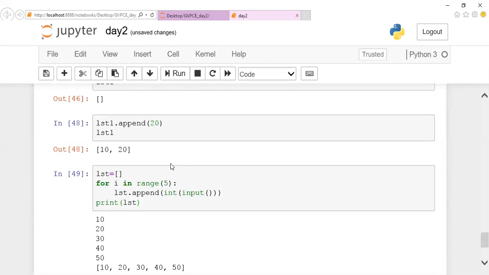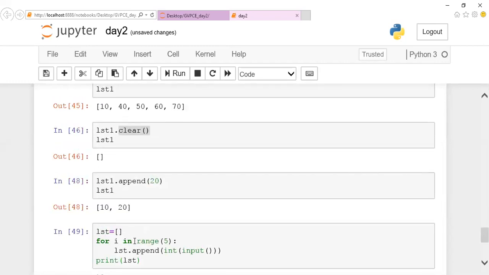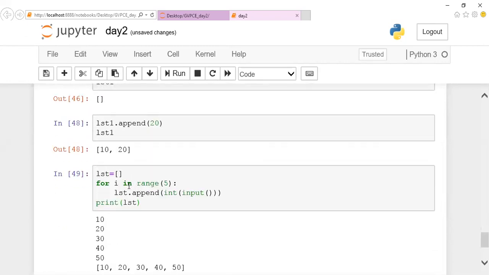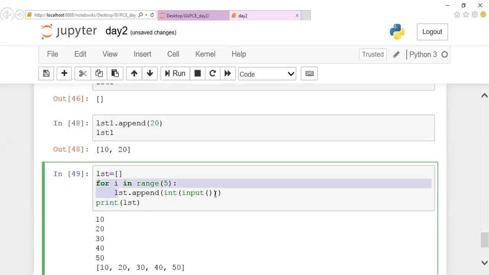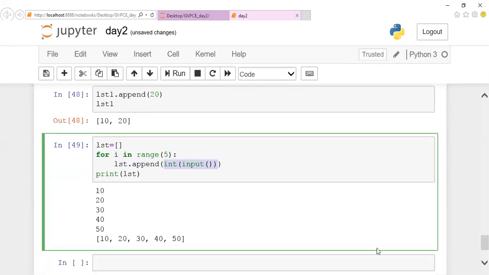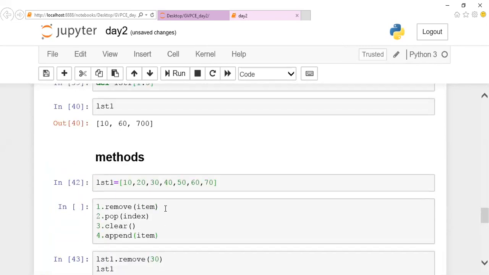Look here, when there is an empty list and you want to add more than one element to it, you can put it in a loop, guys. I told you that by using the append function I can add only one element. If you want to add 5 elements, put this list dot append in a loop and accept the input in the parameter. So one by one, elements are accepted. At the end, when I print the list, you can find that the list is printed. Like this, we can add multiple elements to a list. This is all about your append.